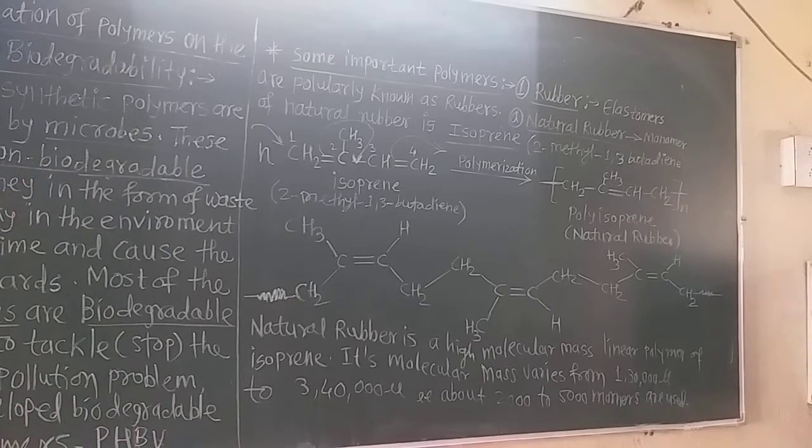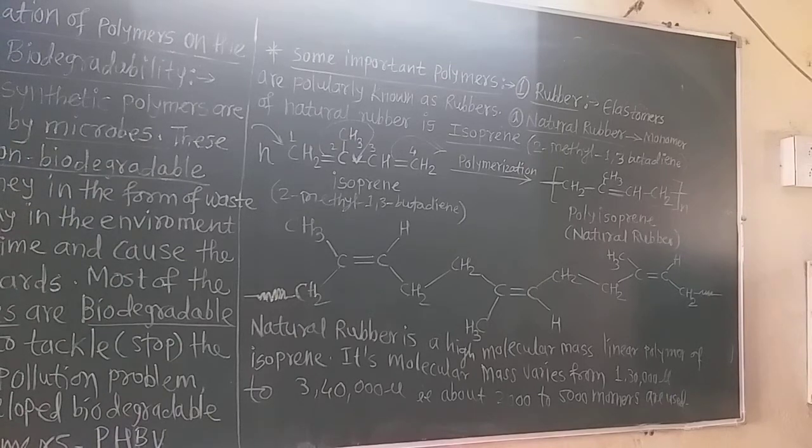It consists of various chains held together by weak van der Waals forces, and it has a coiled structure. Now this natural rubber has the coiled structure, and there are various chains of this polyisoprene held together by the van der Waals forces. The chains attach to each other by the van der Waals forces. The second property is that it can be stretched like a spring and exhibits elastic property. Rubber has very elastic property because it can be stretched like a spring.